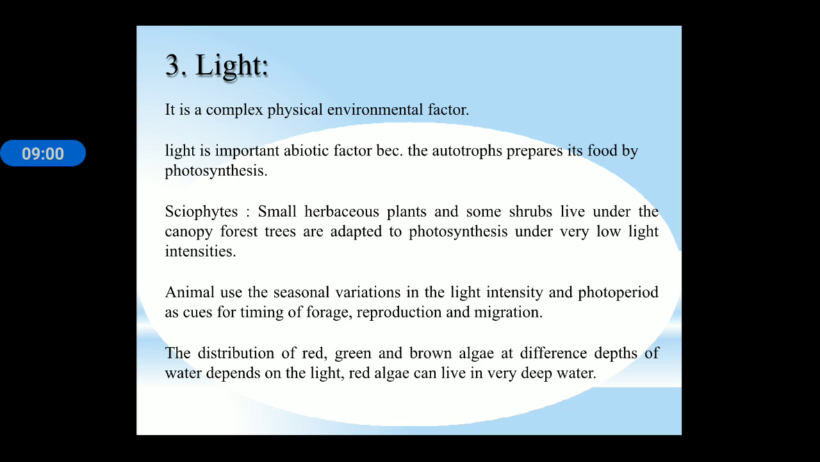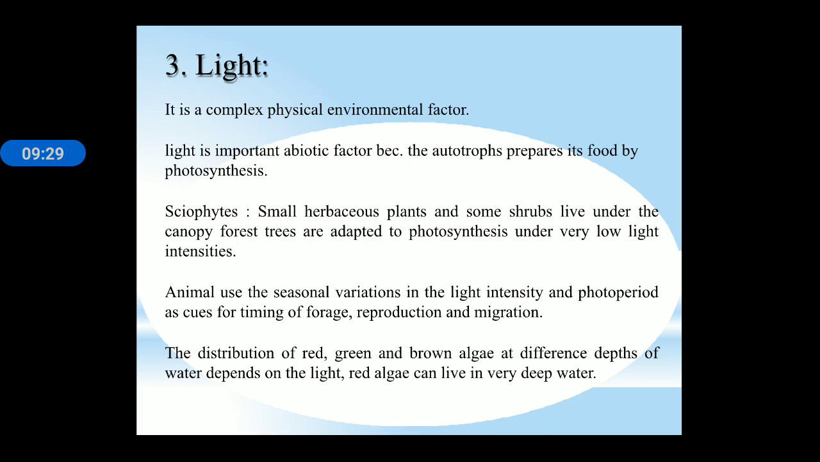Next factor is light. It is a complex physical environmental factor. Light is an important abiotic factor because autotrophs prepare their food by photosynthesis. According to adaptation, different plants are categorized according to their light requirement. First is sciophytes: small herbaceous plants and some shrubs that live under the forest tree canopy and are adapted to photosynthesis under very low light intensity.